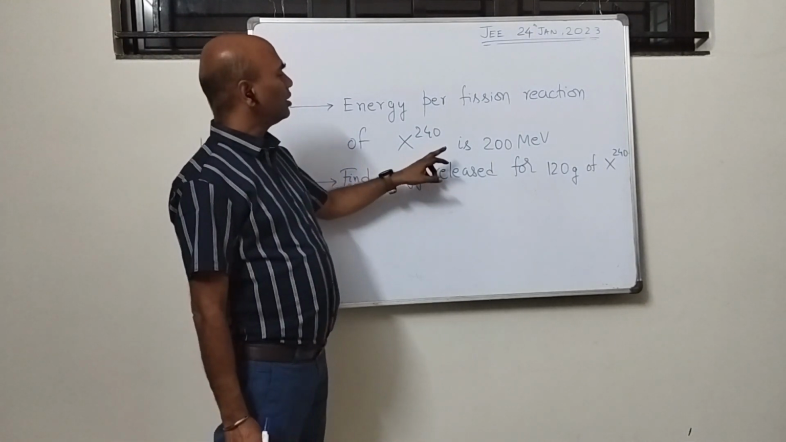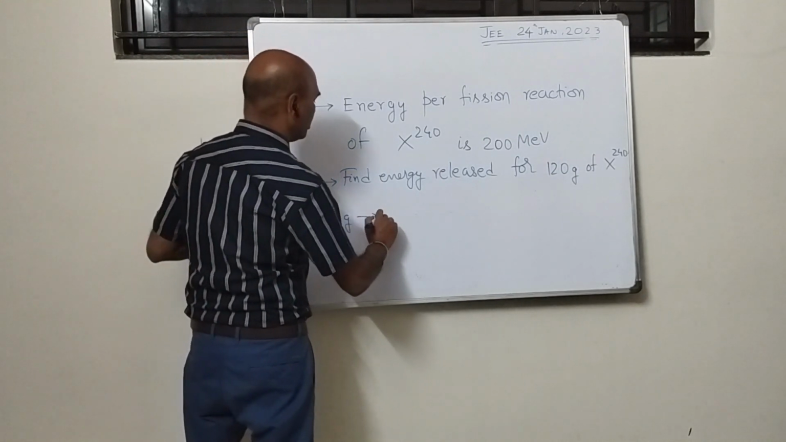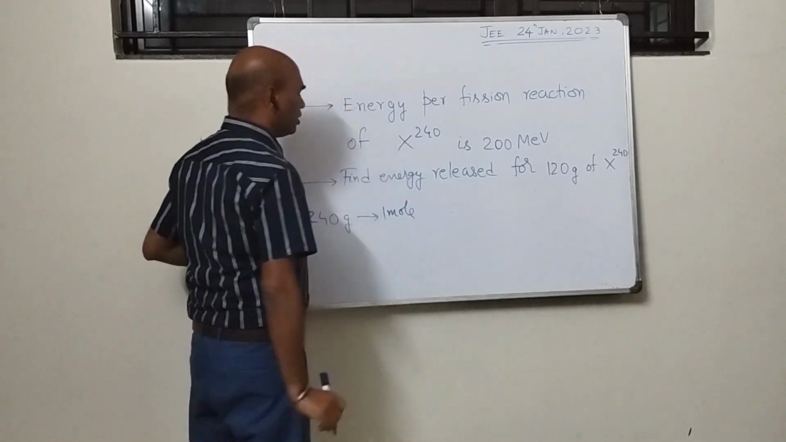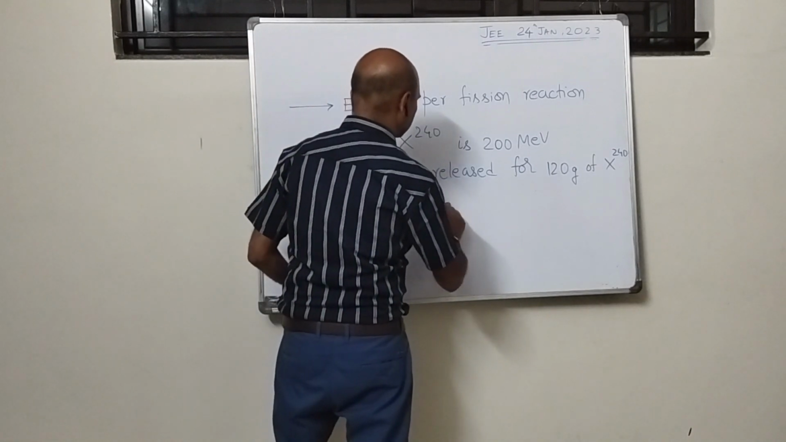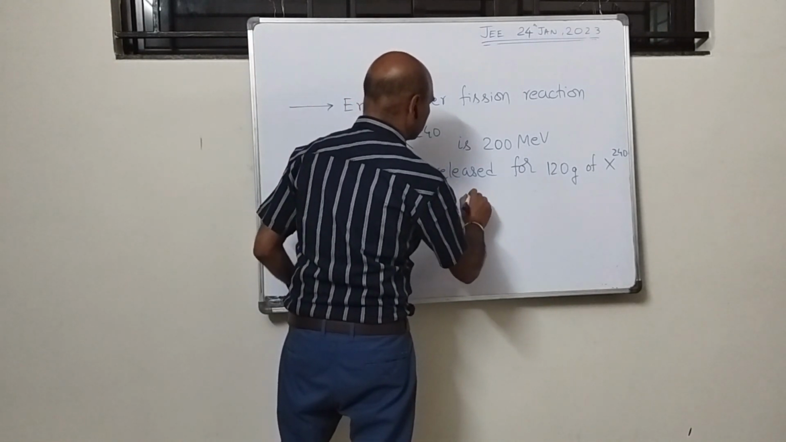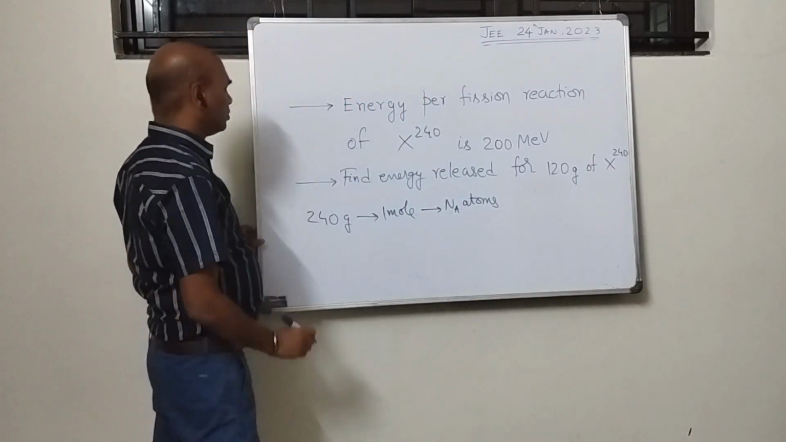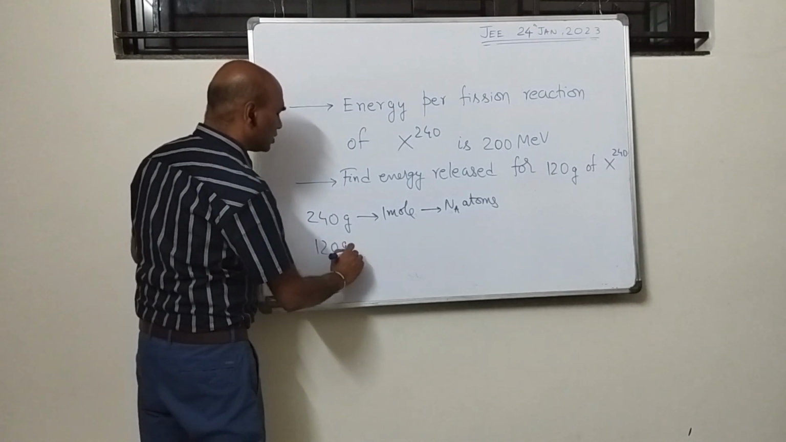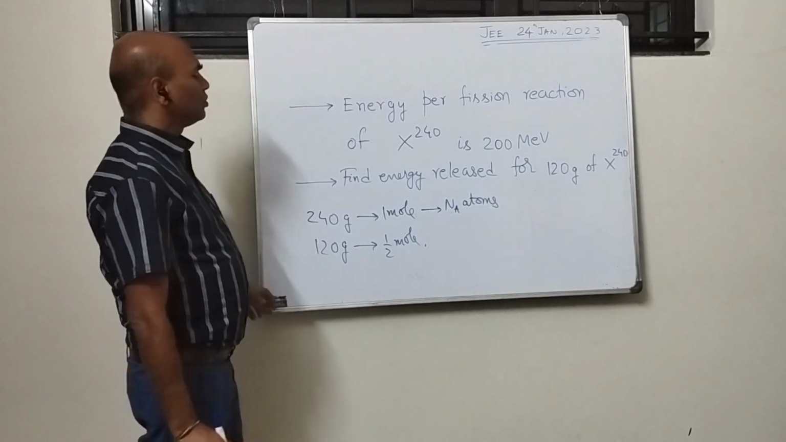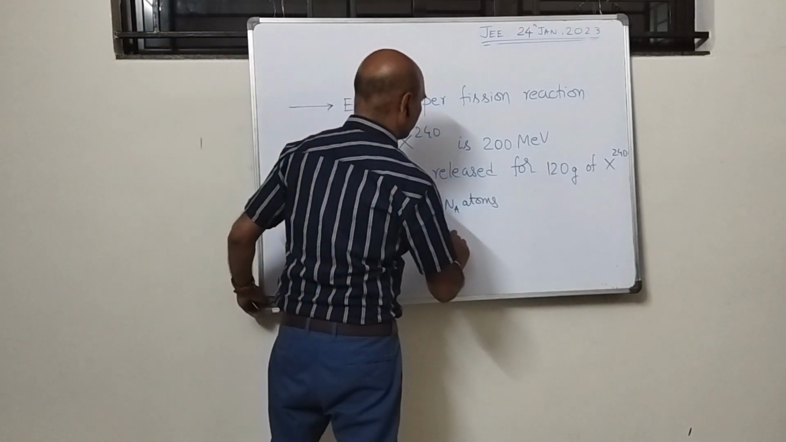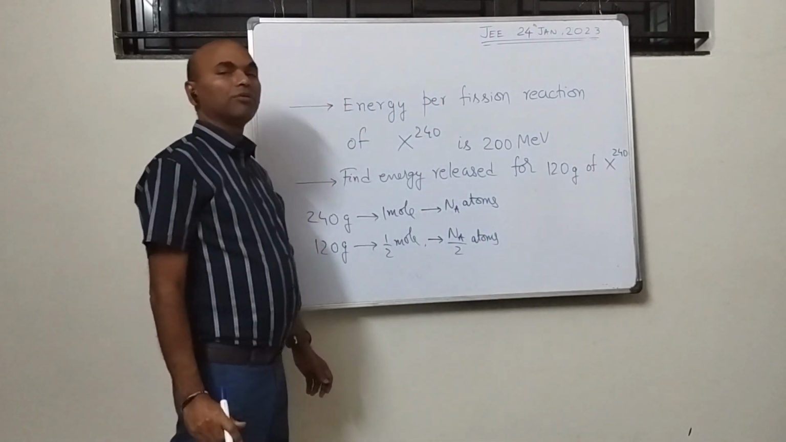Okay, so अगर मेरे पास 240 gram of the sample होगा, it will be 1 mole. Obviously 1 mole consists of Avogadro number of atoms, so I would say it is Na atoms. Na here is the Avogadro number. Okay, so 120 grams of the same sample would contain half mole. Okay, so it is obviously consisting of Na by 2 atoms. That means half the Avogadro number of atoms.